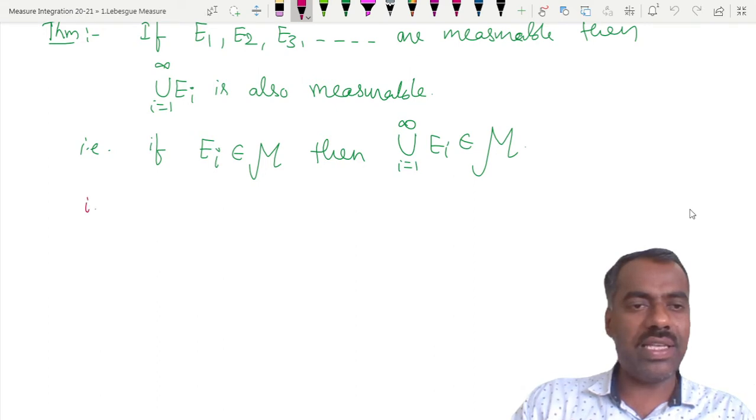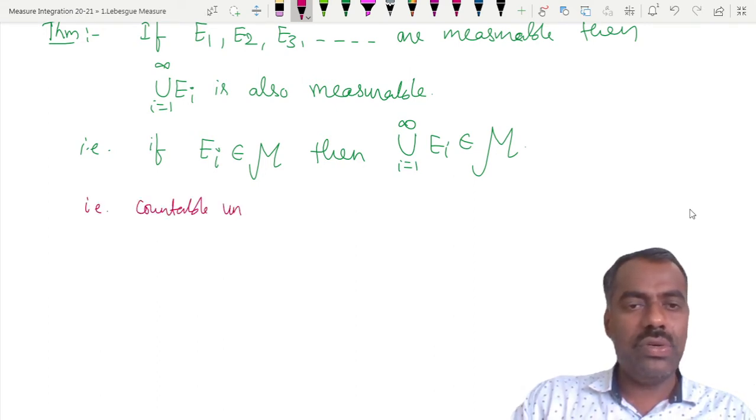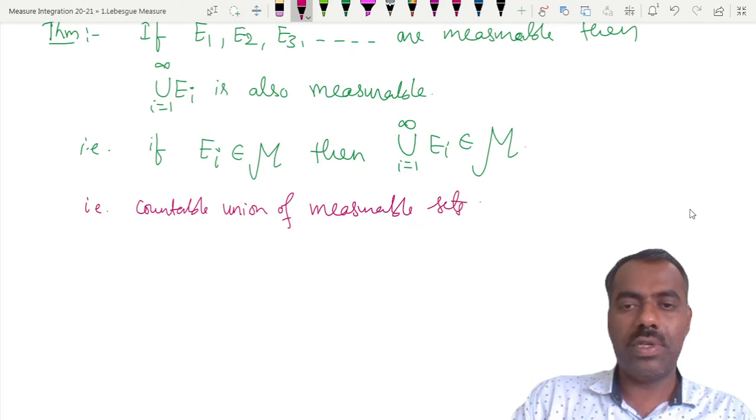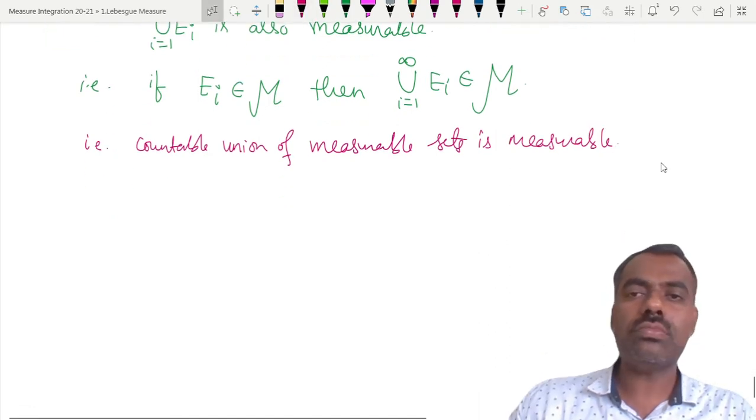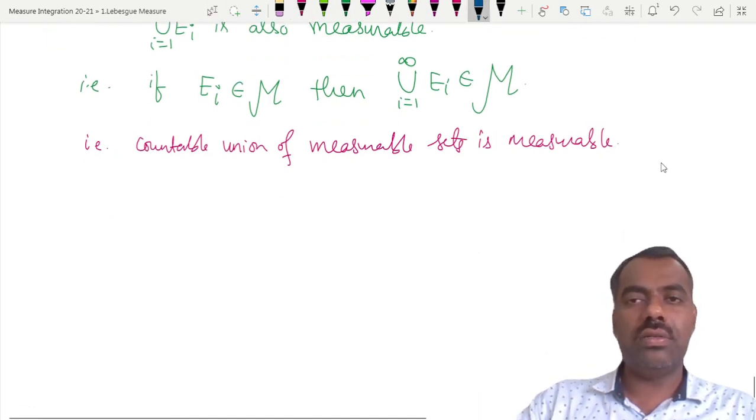This is the same as saying that a countable union of measurable sets is again measurable. Fine.